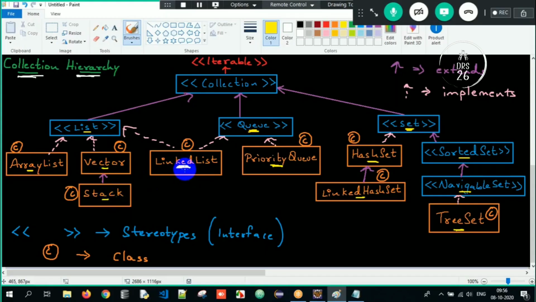So this is the collection hierarchy which you have to remember no matter what. You memorize it, you learn it by heart, do whatever you want. But now you have to know it. If you do not know it, going ahead, it would be a very difficult job for you all. It becomes very difficult. If I write this into angular braces open and close, that's an interface. C represents class, and a normal arrow mark represents extends, and dotted arrow mark represents implements.